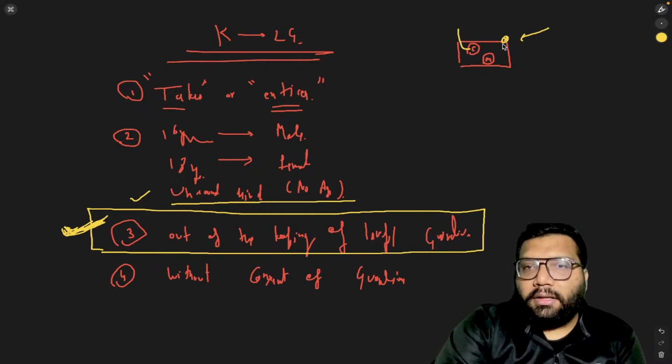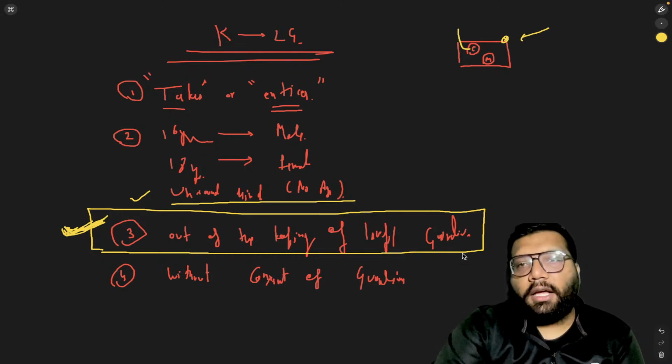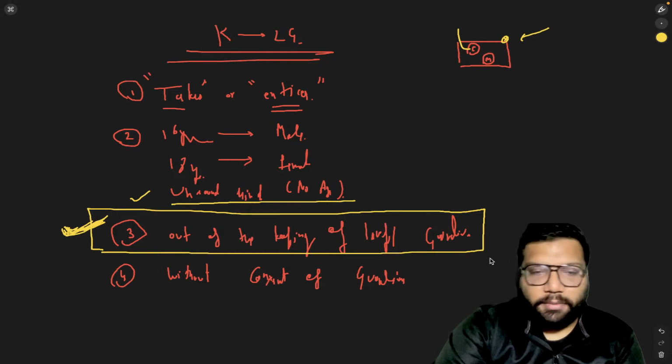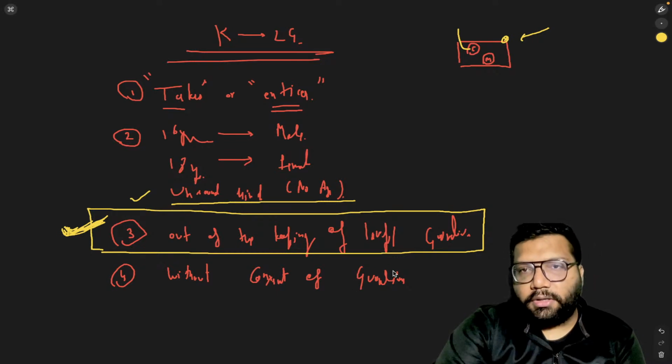The moment Mr. X took this child out of the gate, you can say the child is out of the keeping of lawful guardian. So this is the meaning of this concept. Now coming to the last, the fourth one, without consent of guardian.